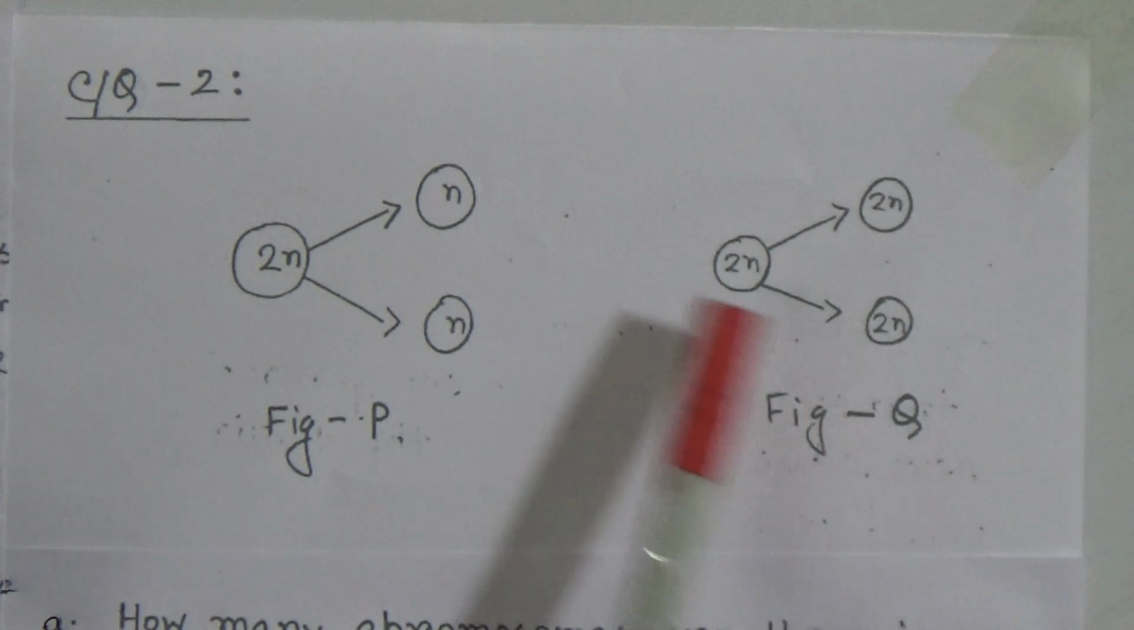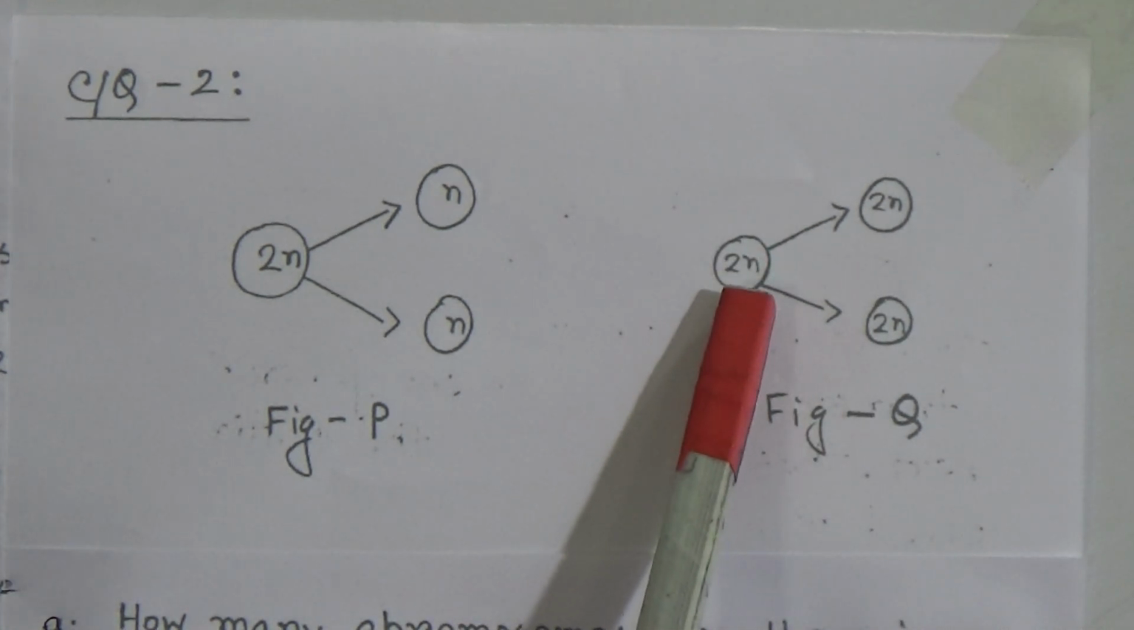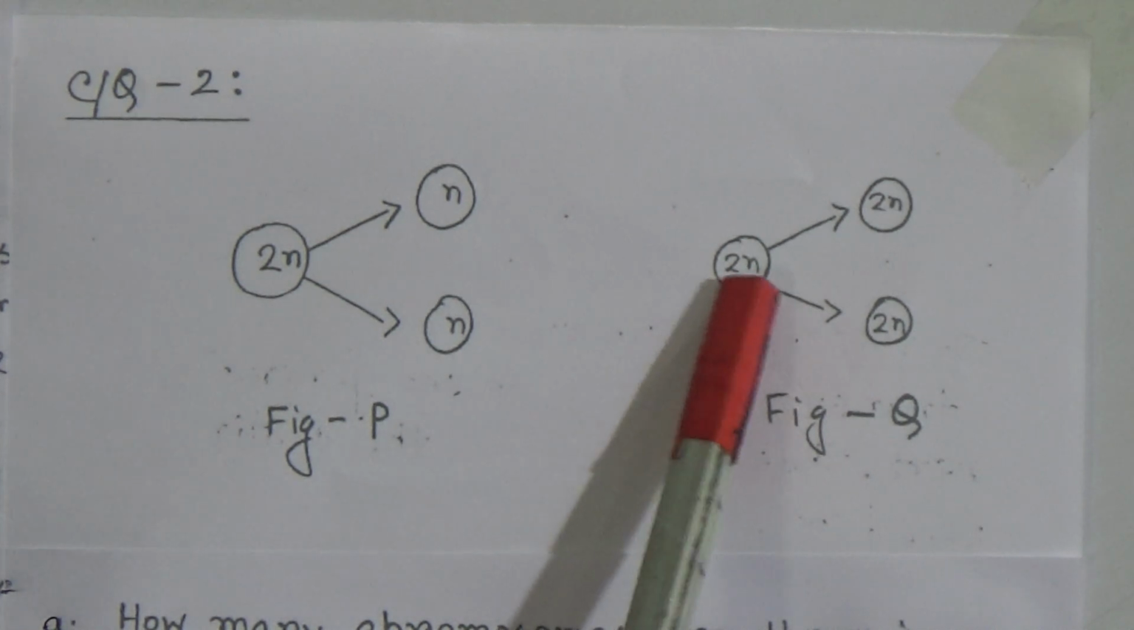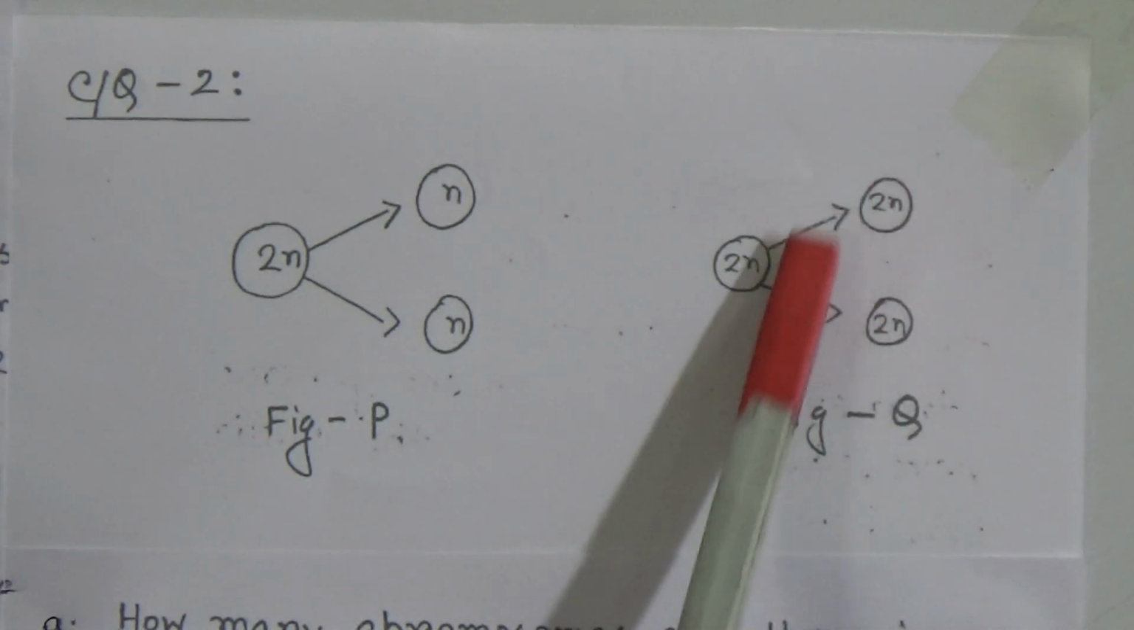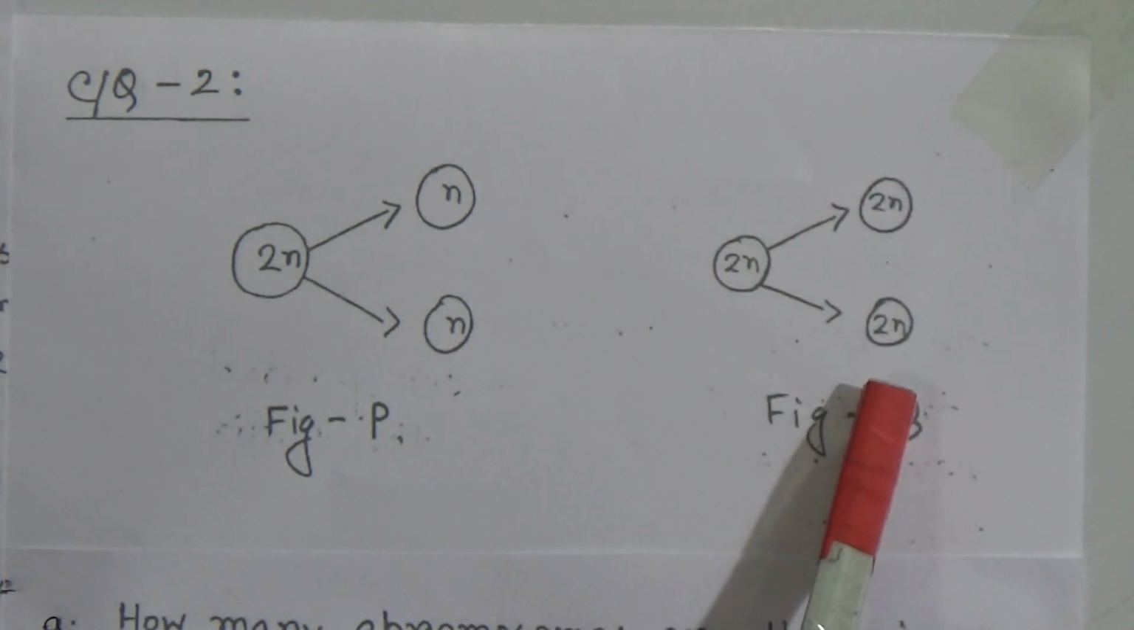Come to figure Q. Here in the mother cell there is the diploid chromosome number, that means 2n, and in the daughter cell there is also the diploid chromosome number, that means 2n.